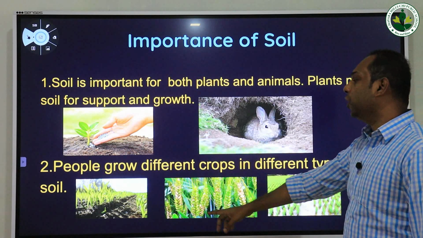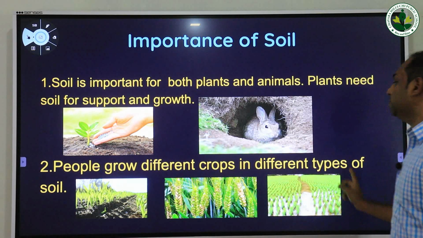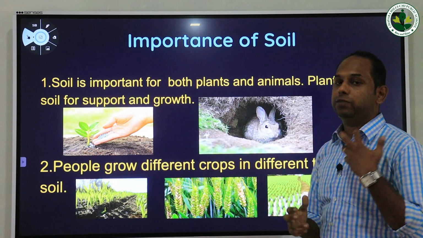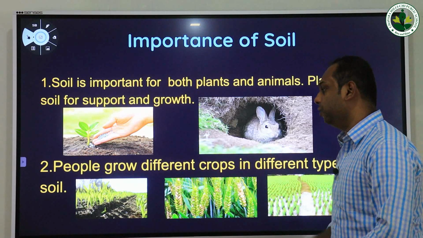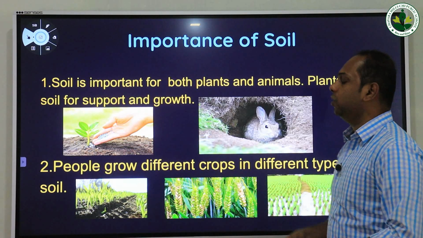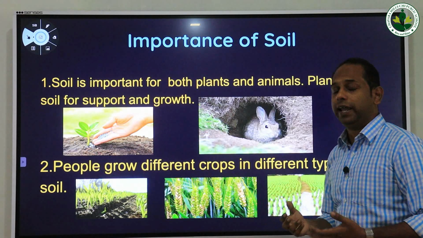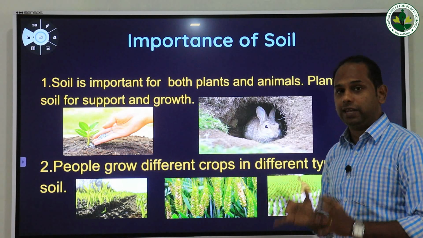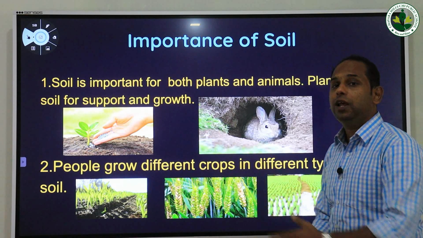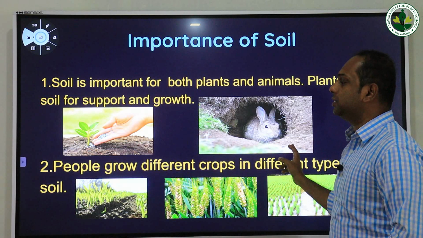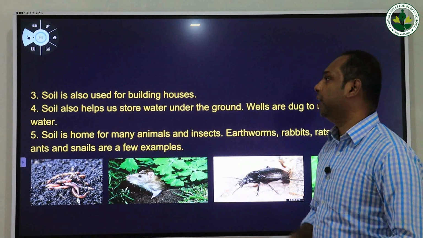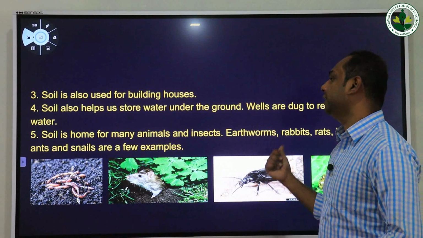Then people grow different crops in different types of soil, right? So we human beings cultivate different types of crops on different soil. We cultivate wheat, rice, bajra, millet. N number of varieties of crops are available, and we are doing this cultivation on different types of soil. So that is the second importance of soil. Then, the fourth use: soil also helps us to store water under the ground.